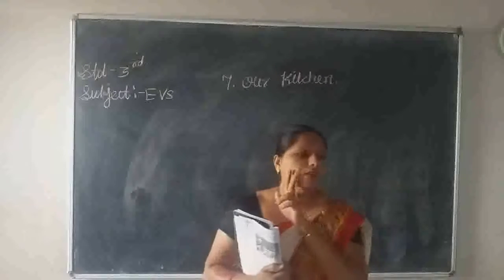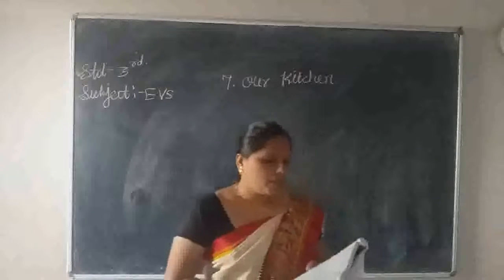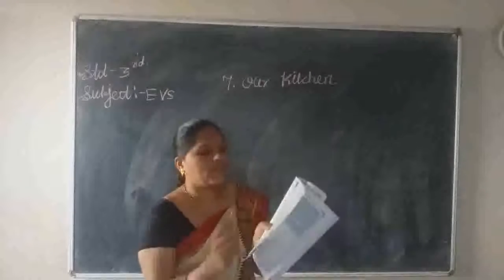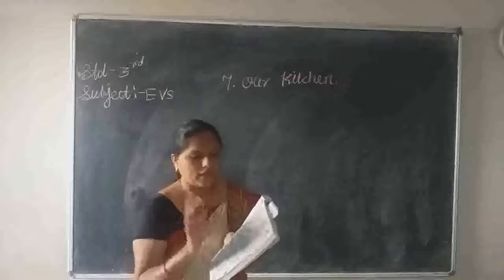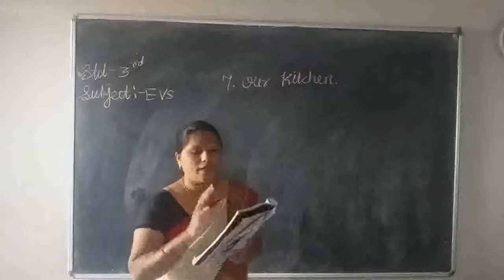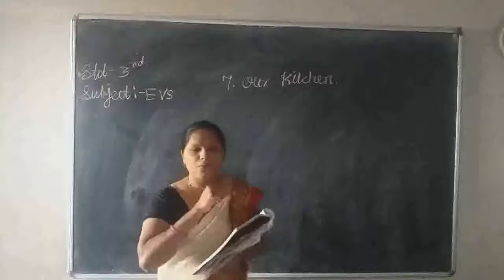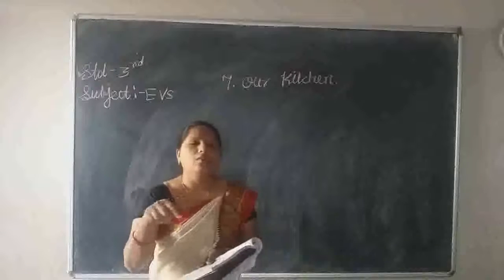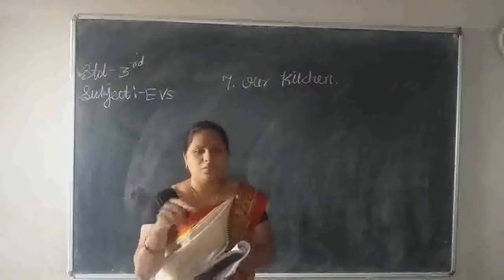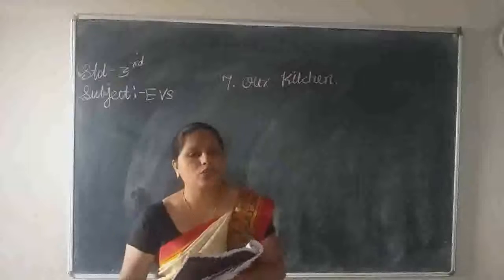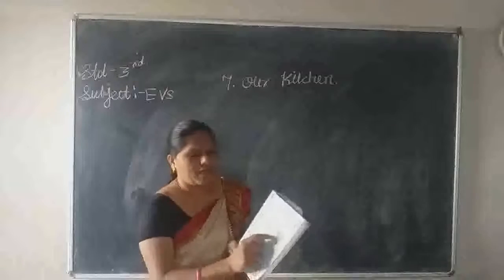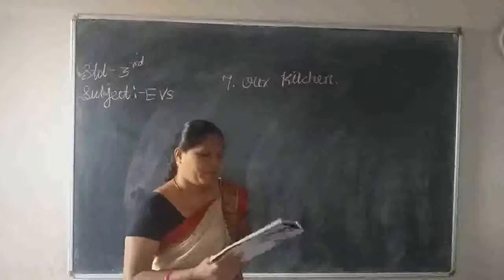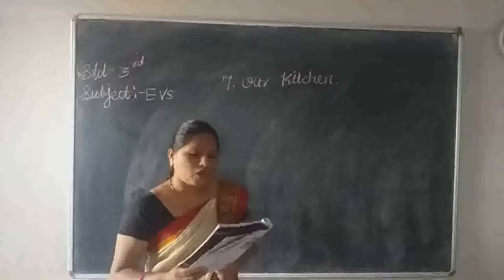Three main requirements. So here the brother is doing one work. What is he doing? He is cutting the lemons. The sister has brought sugar and water. So what do you have to do at that time, children? You have to mix all these things using a spoon. Mix the things and your lemon juice will be ready. So you have to write here, mix the things. Next one, preparing hot chapatis.